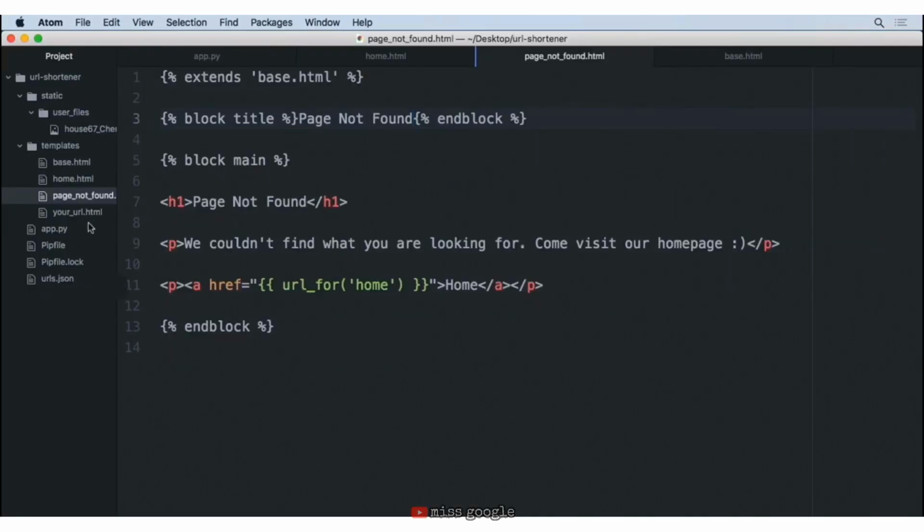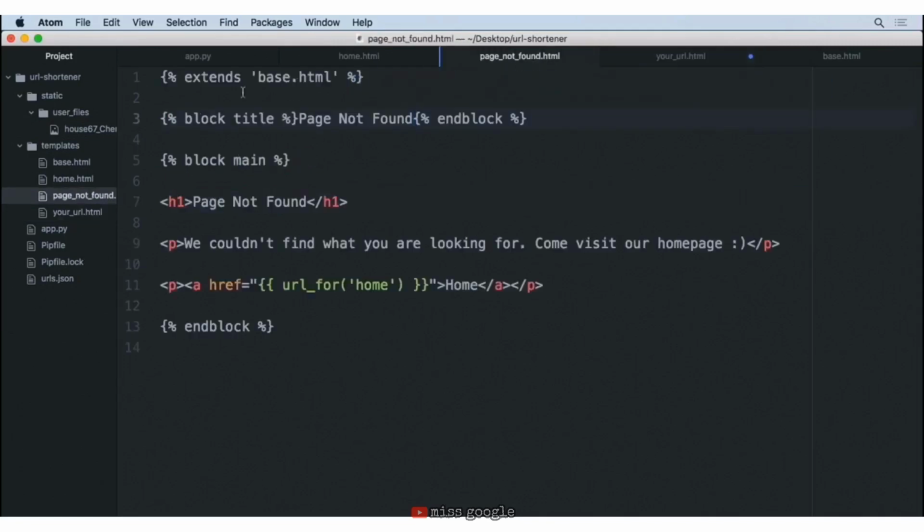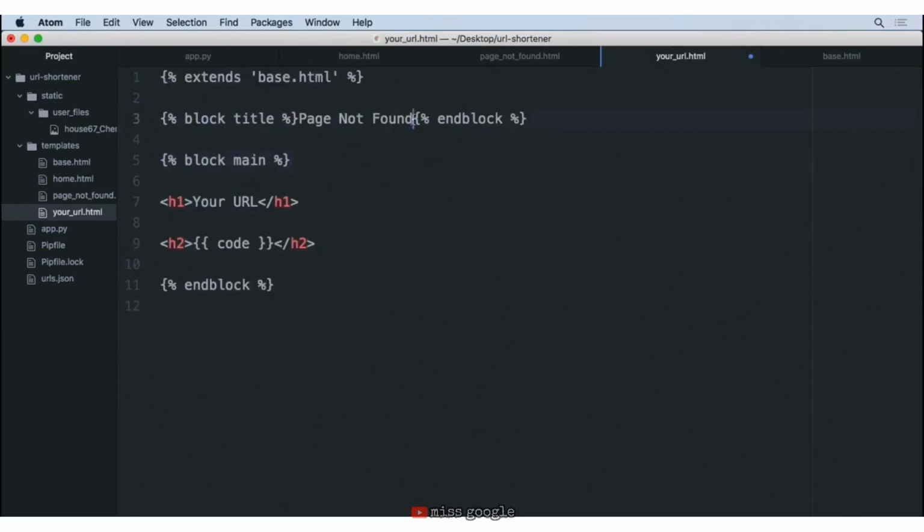Okay, so let's do this one more time with your URL. Go ahead and first put in that little end block that we have at the bottom. But then we're going to go ahead and grab these 3 lines of code. And maybe on this one, we'll go ahead and for the title, we'll say something like URL for, and then we'll provide the code inside of there.